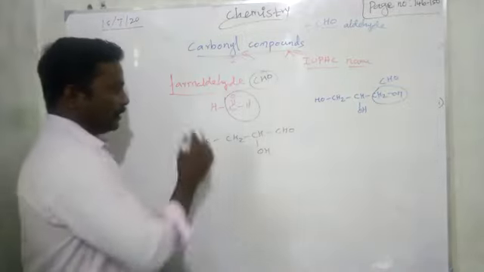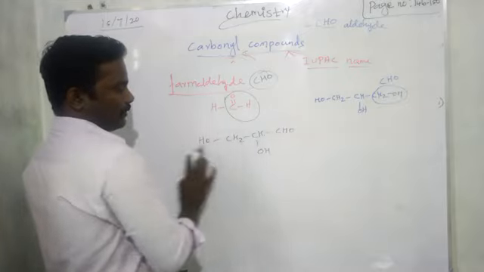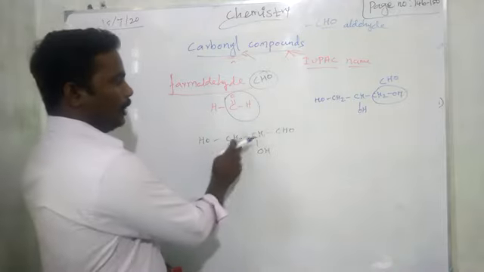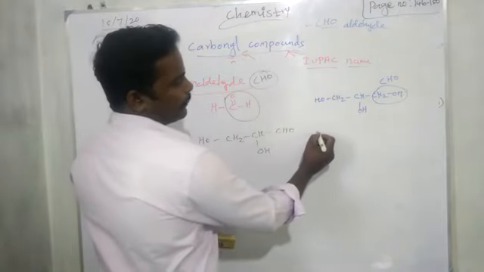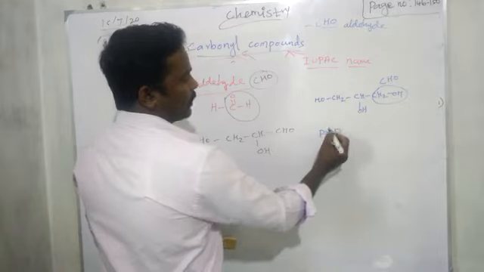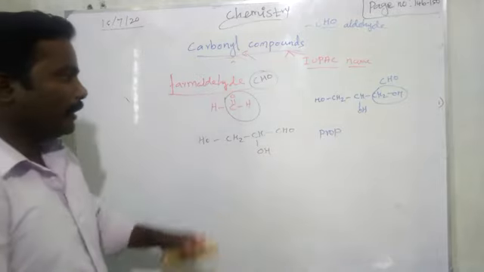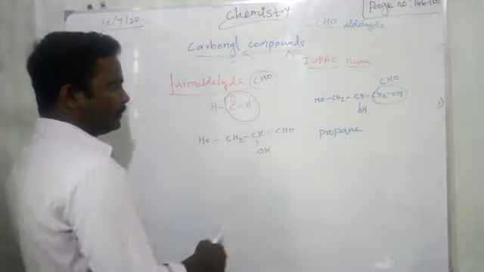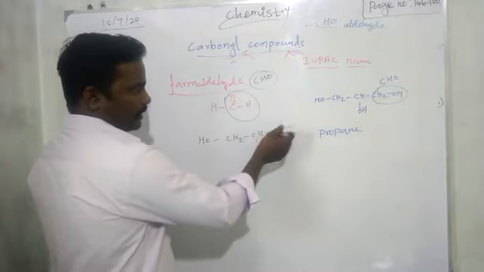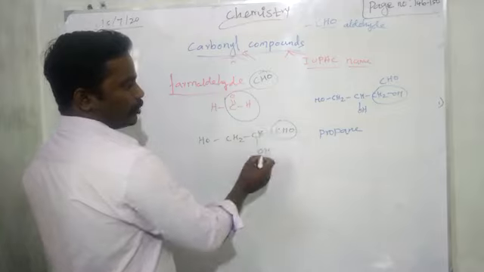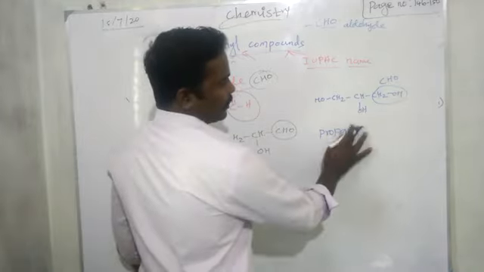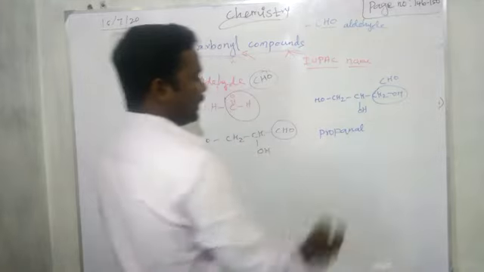Okay, right. Now 1, 2, 3. Only this not having any carbon. So you have to count 1, 2, 3. So 3 means prop root word. Then is there any double bond? No. So directly we can write ane. But there is a functional group aldehyde group as well as alcohol. So we can take aldehyde as a functional group. So E is replaced by Al.